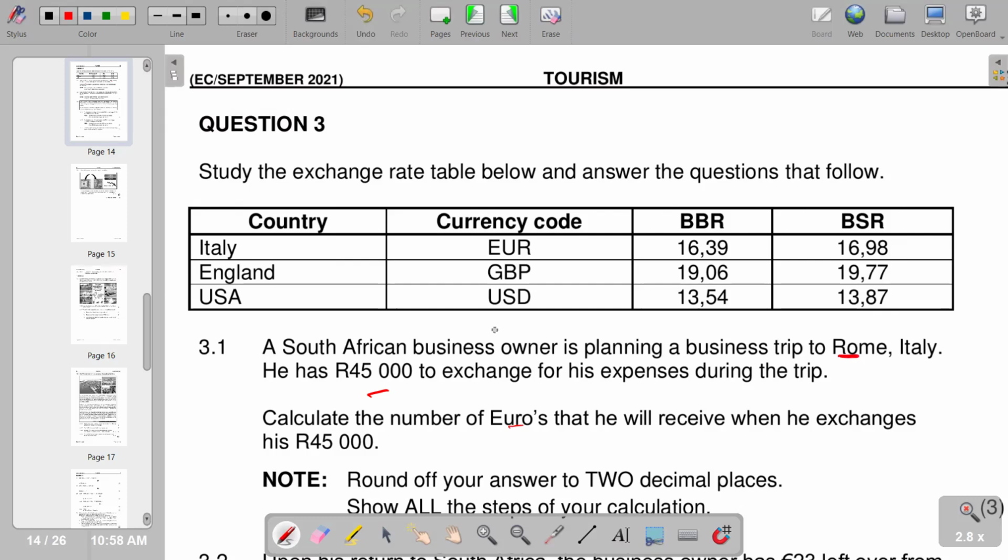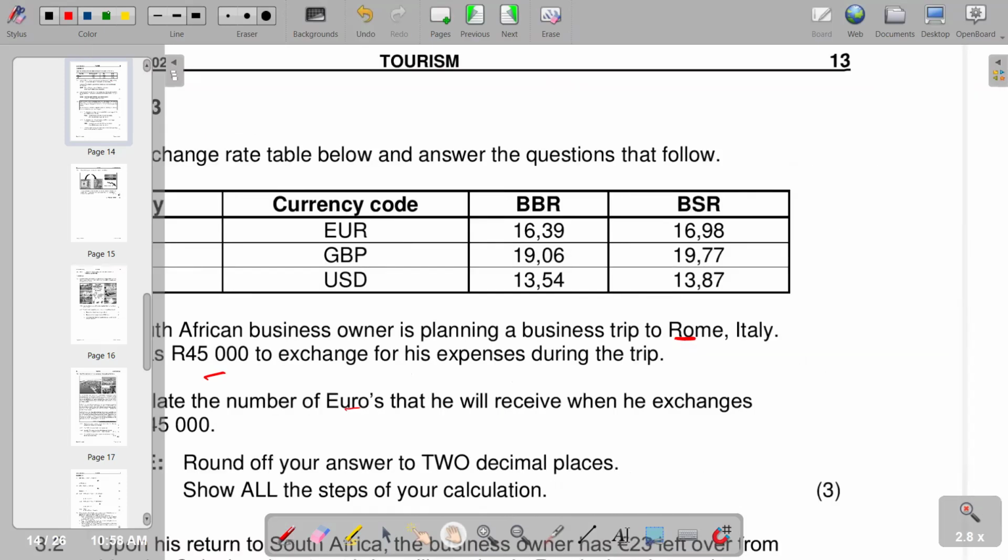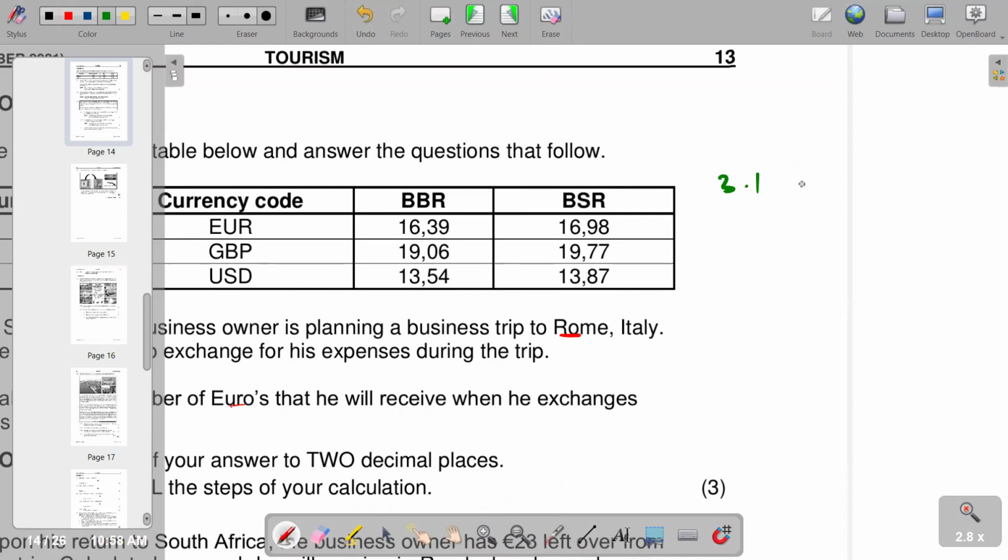So the selling rate of the bank is the one that we are going to use, as we are going to divide 45,000 divided by 16.98. So we are going to say our 45,000 rands, and then we divide by 16.98, which is the rate that we have here.